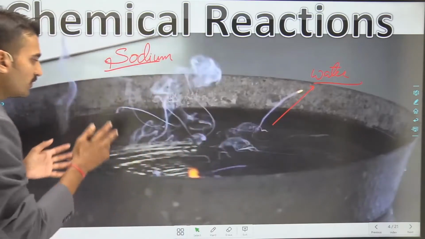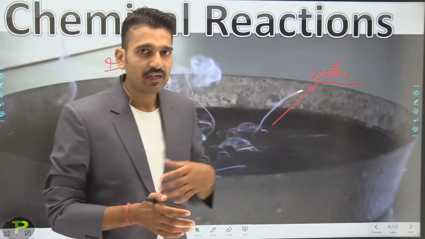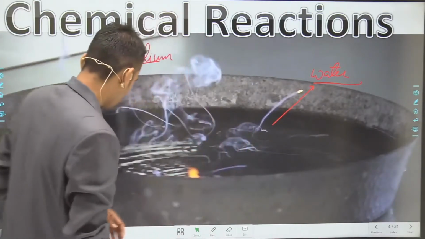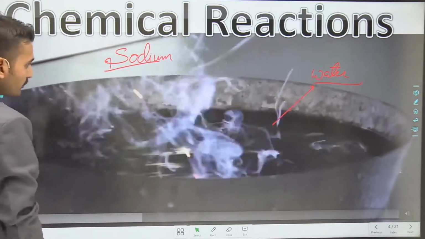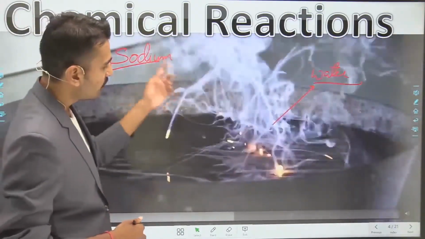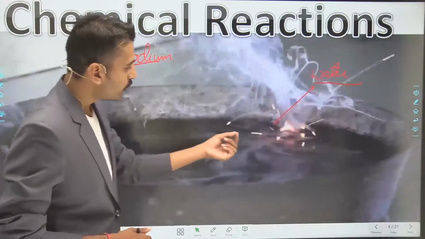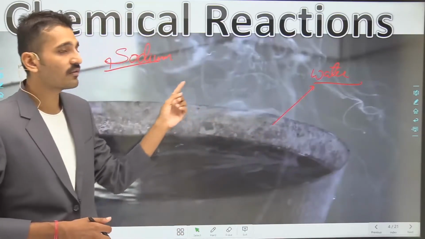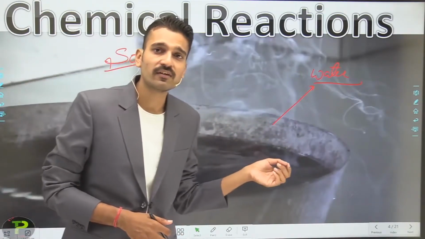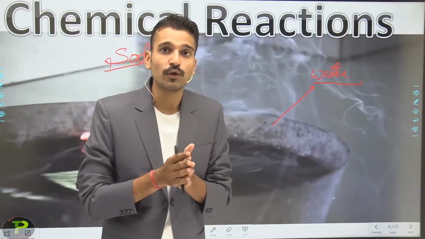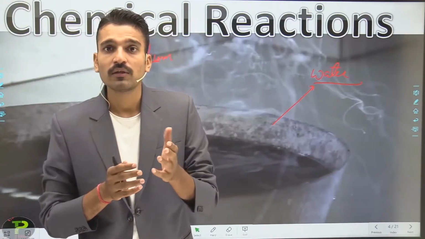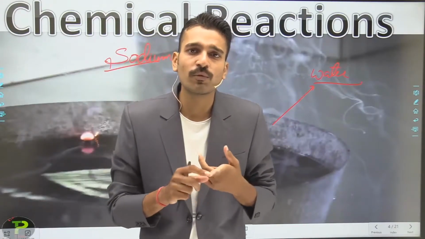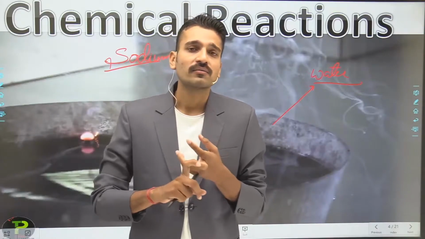So just see the chemical reaction, and after that I'm going to tell you how you can write the chemical equation for that. That is the magic of chemistry. Here you see, when sodium is put in this container, the sodium metal is bubbling here and there with the evolution of a gas. And when this gas is released, due to the heat of this reaction, it means energy is being released, which can be in the form of heat, light, or electric energy.